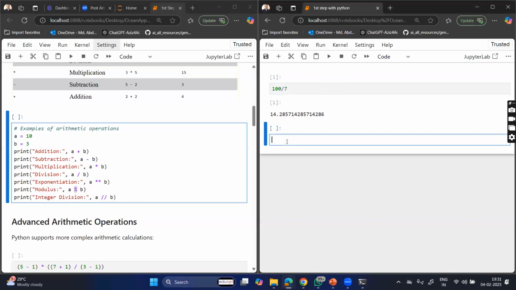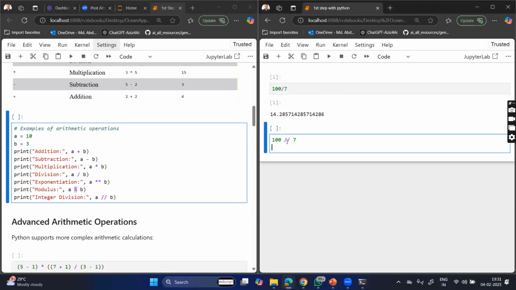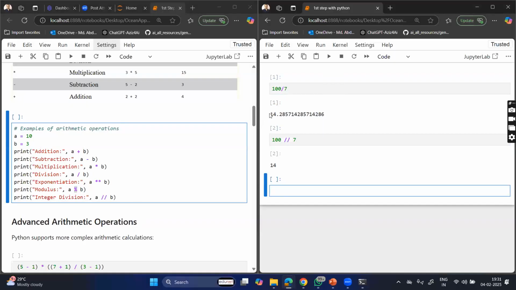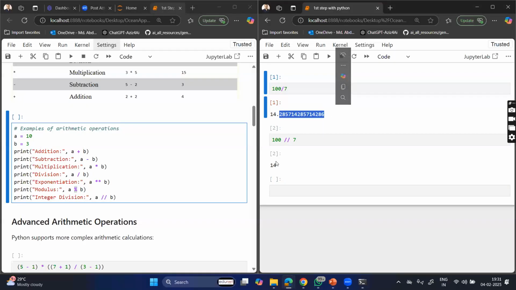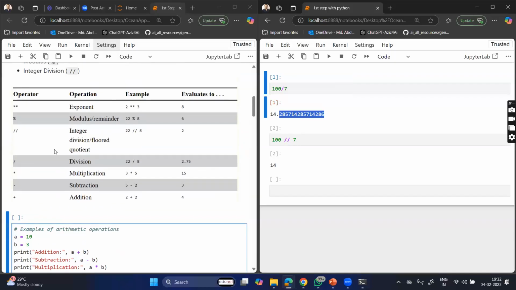Floating value. Suppose if I do the same thing with 100 double slash 7, right? Then you will be getting only the 14, right? It will not give the decimal part. It will give only the integer part of it. So we call it an integer division. We can call it integer division or float quotient. Getting or not? Float quotient and integer division.